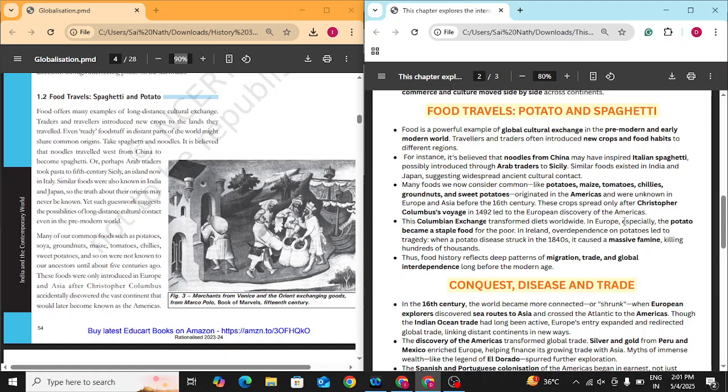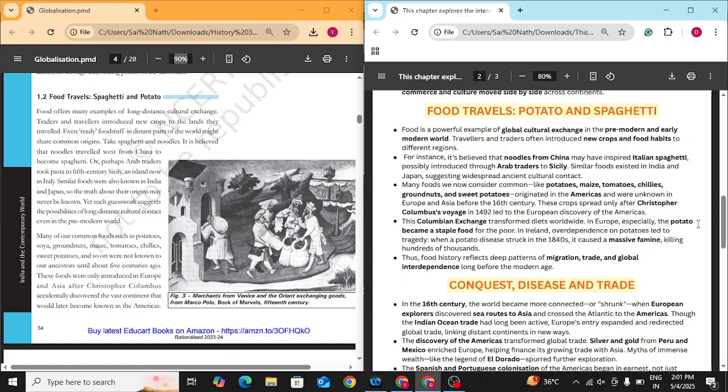In Europe, especially, the potato became a staple food. Of course, why? Because as you know, the geography of Europe is very dry, cold, arid, and most of the crops cannot be grown. Potato is a very resilient crop that can be grown, and it has a high yield compared to other crops. Hence, it became a staple food for the poor.